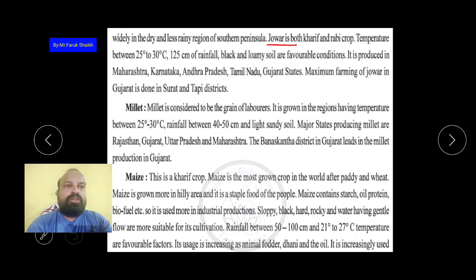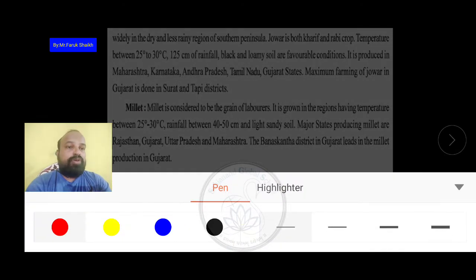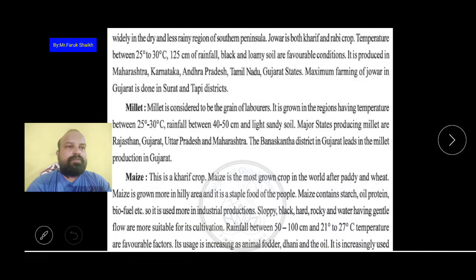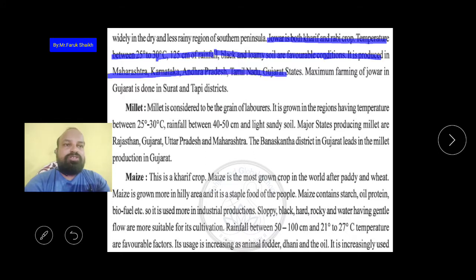So jowar is both a kharif and a rabi crop. जowar kharif crop भी है और वो rabi crop भी है. Temperature between 25 and 30 degrees Celsius and 120 centimeters of rainfall. The black and loamy soil are favorable conditions, and it is produced in Maharashtra, Karnataka, Andhra Pradesh, Tamil Nadu and Gujarat. The maximum farming of jowar in Gujarat is done in Surat and Tapi district. Okay, this is about jowar.